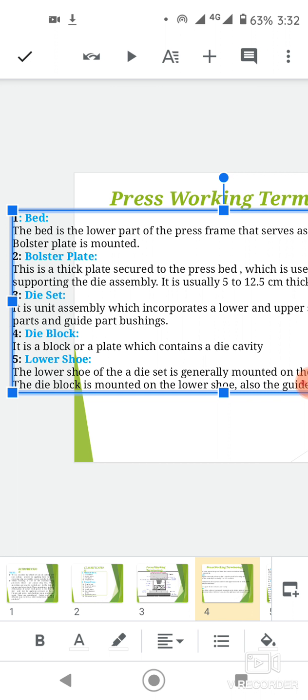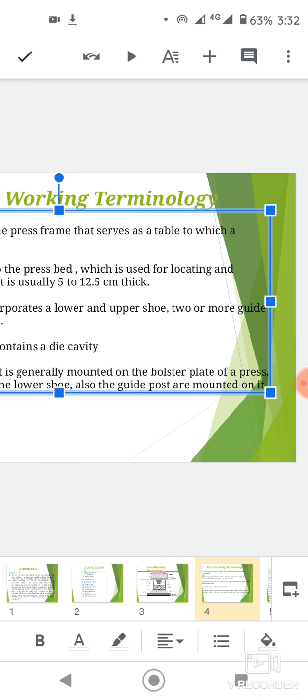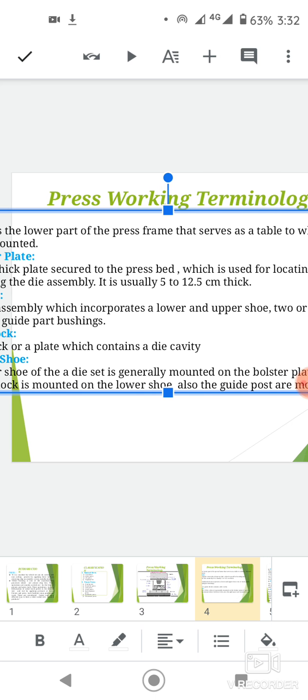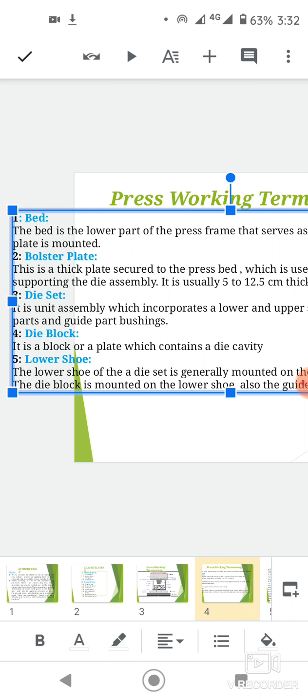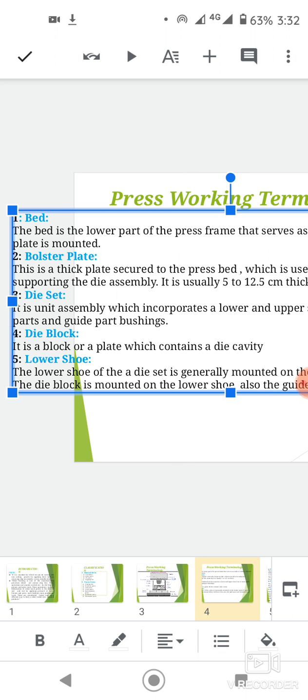Bolster plate. This is a thick plate secured to the press bed, which is used for locating and supporting the die assembly. It is usually 5 to 12.5 mm thick.